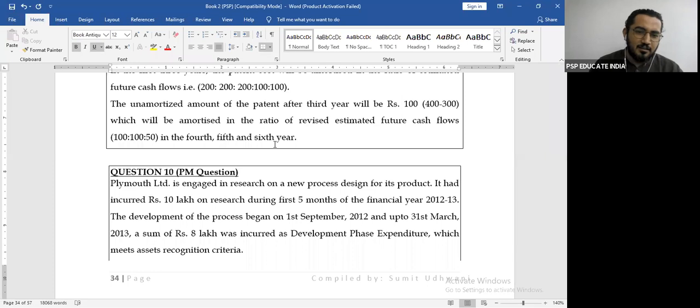It has incurred rupees 10 lakhs on research during the first 5 months of the financial year 12-13. The development of the process began on 1st September 2012 and up to 31st March 2013, 8 lakhs was incurred as development expenditure, which meets the definition criteria.